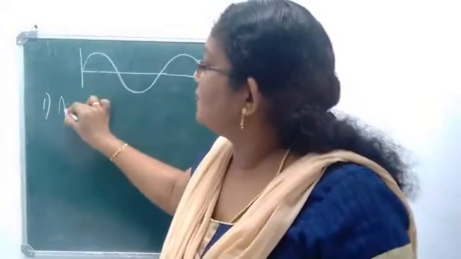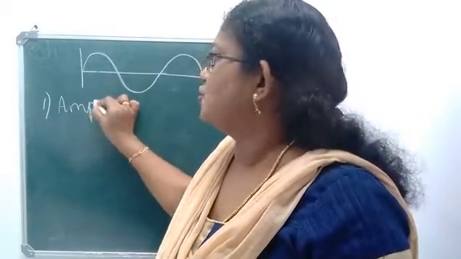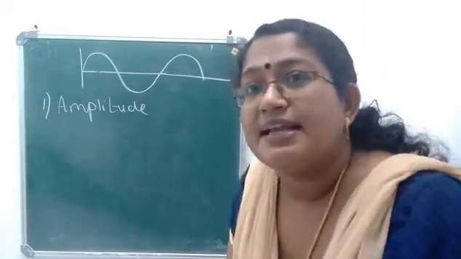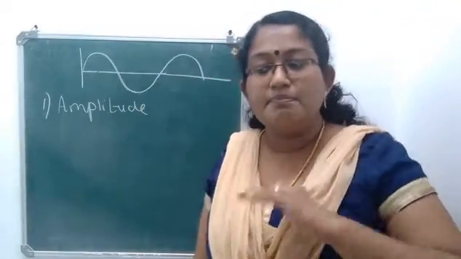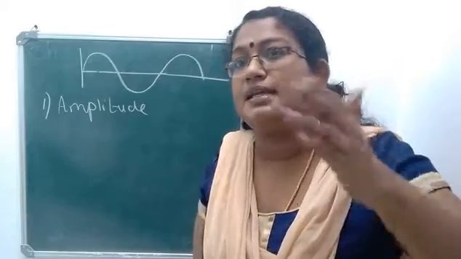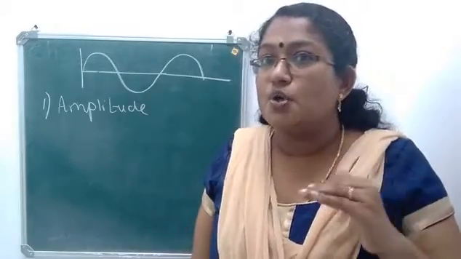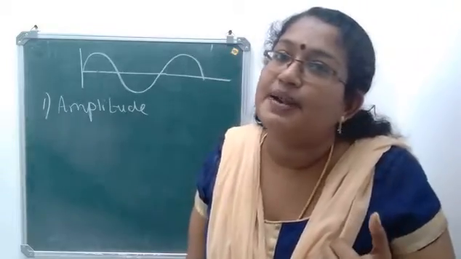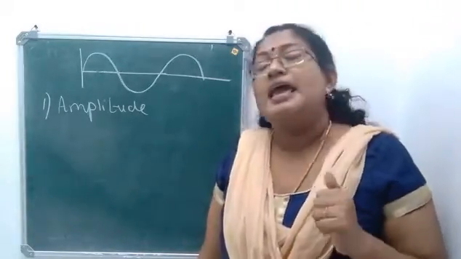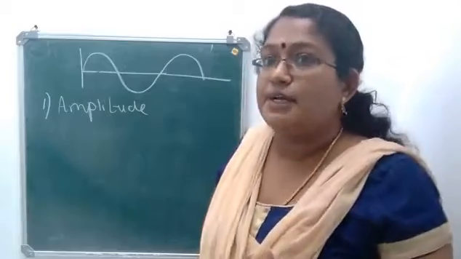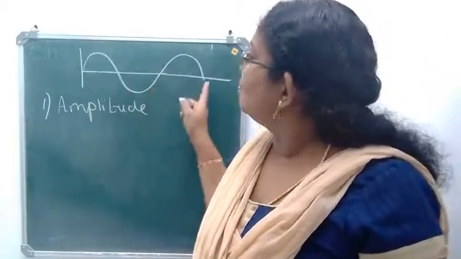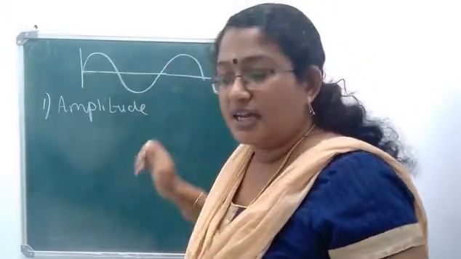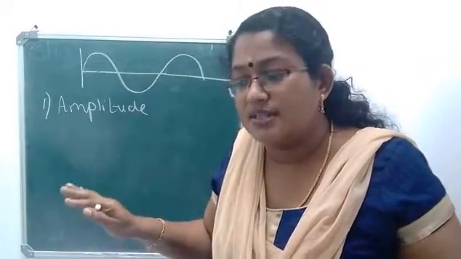Okay? So, which is the first term? It is amplitude. So, what is amplitude? When a wave moves through a medium, it makes the particles of the medium vibrate. So, the maximum displacement of the particles of the medium from its mean position can be called amplitude. So, the wave is moving like this. So, this is the mean position.